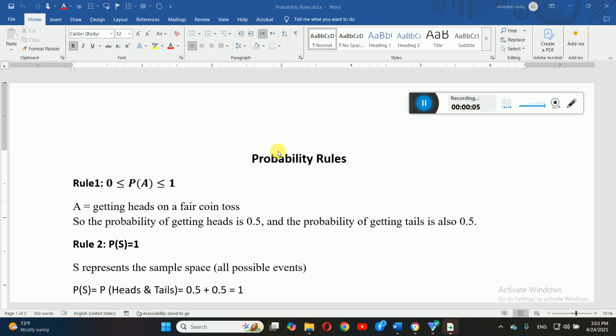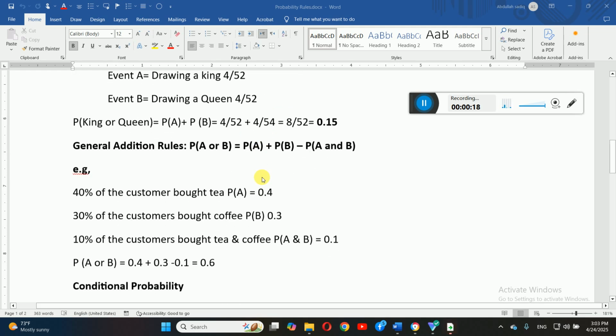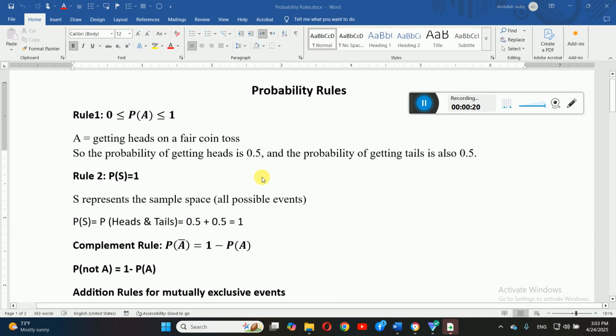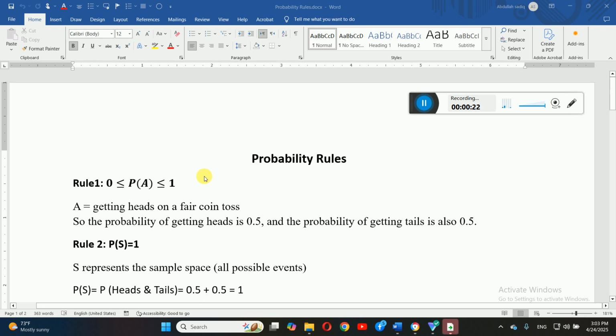In today's session, we have a discussion on probability rules, which are very important for better comprehension and understanding of probability. In our sessions, we have a couple of rules related to probability. Inshallah, I'm trying to explain them in the simplest and easiest way possible.